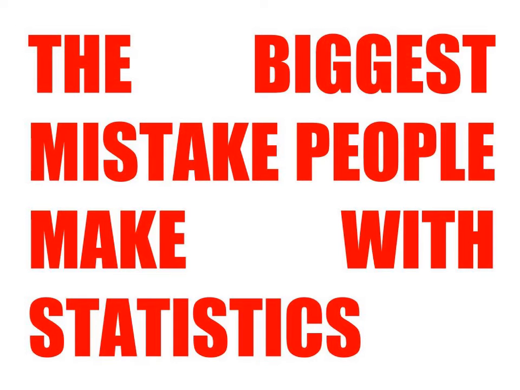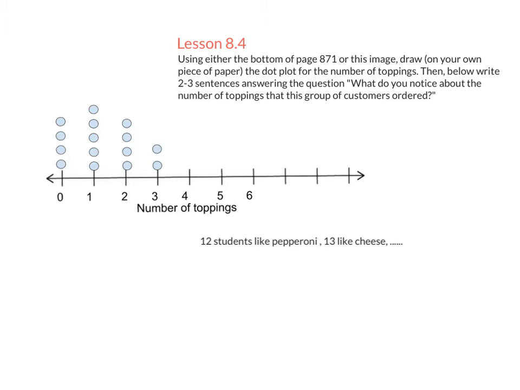Hey everybody, Dr. Schlater here, and I want to talk about the biggest mistake people make with statistics. Here's an example of the biggest mistake. This is from lesson 8.4. There was a problem about the pizza toppings and how many toppings people wanted on their pizza. You created a dot plot that looked like this, and I asked, what do you notice about the number of toppings that this group of customers ordered?